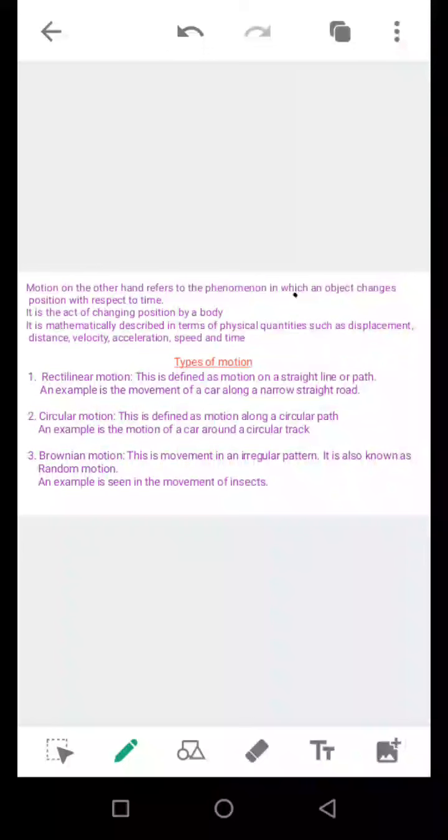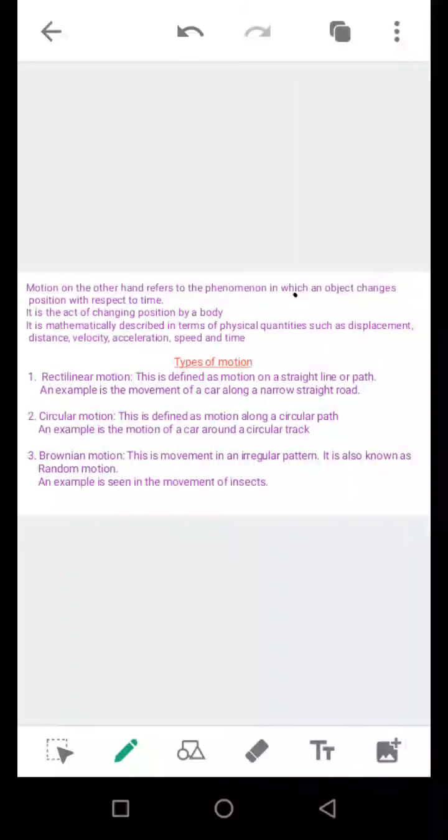Motion can simply be defined again as the act of changing position by a body. When a body doesn't remain in a particular state, it moves. That means the body is in motion. Motion can be mathematically described in terms of some physical quantities such as displacement, distance, velocity, acceleration, speed, and time.